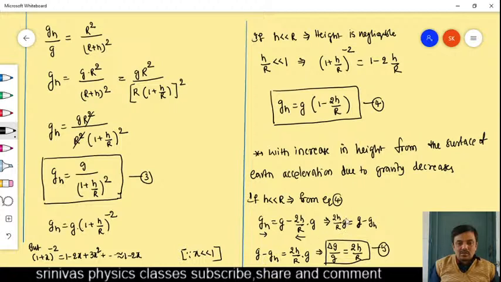Then g - gh we consider as delta g. Delta g equals 2h/r into g. This g on the right side we take to the left side, then you will get delta g by g equals 2h/r. This is the fraction of change in acceleration due to gravity for small increase in height, where r is the radius of the earth and h is the height. When the height increases, acceleration due to gravity decreases. This is how acceleration due to gravity varies with the height.